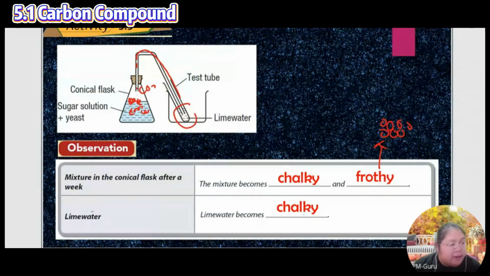Other fruit also can be used, as long as it has glucose. You can use mango or grapes, dissolved together in the water. Then what we produce is chalky. This one has no bubbles; only the water becomes chalky.